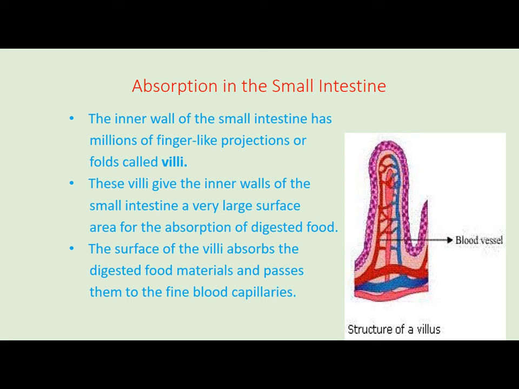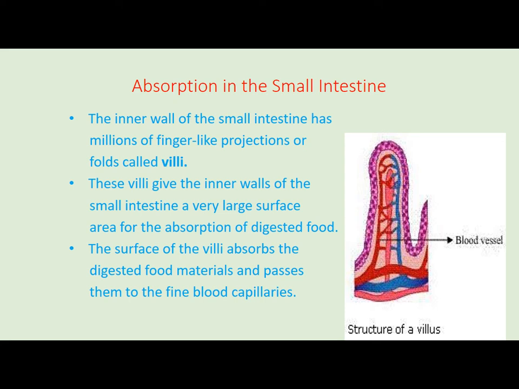These villi give the inner walls of small intestine a very large surface area so that more and more food can be absorbed. Okay, so how does villi work? Actually, villi increases the surface area of small intestine, so that more and more food can be absorbed. What is the main function of small intestine, children?